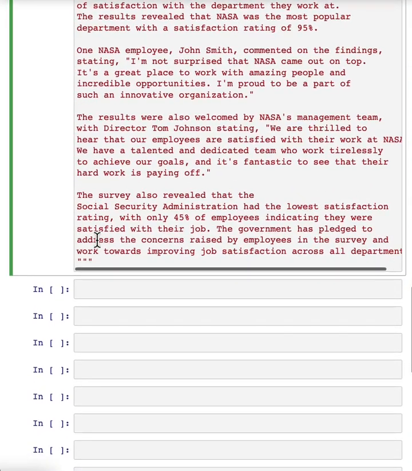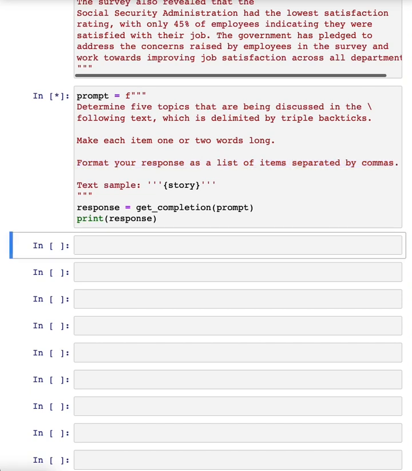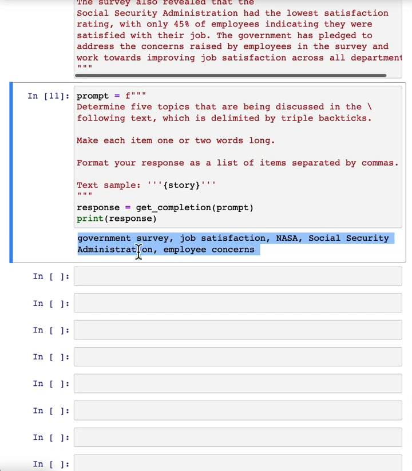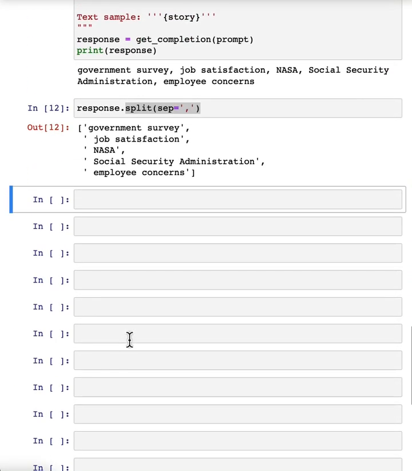And so given an article like this, we can ask it with this prompt, determine 5 topics that are being discussed in the following text. Let's make each item 1 or 2 words long, format your response in a comma-separated list. And so if we run that, we get out this article is about a government survey, it's about job satisfaction, it's about NASA, and so on. So overall, I think pretty nice extraction of a list of topics. And of course, you can also split it so you get a Python list with the 5 topics that this article was about.